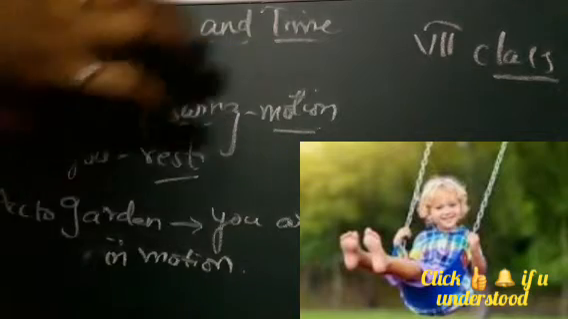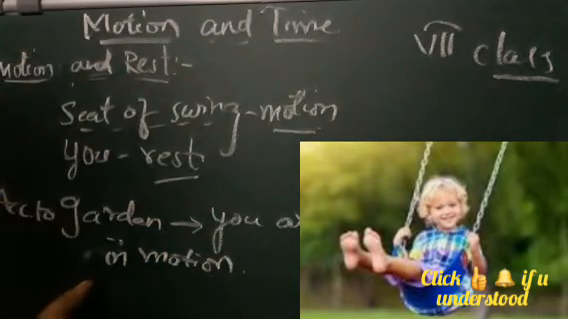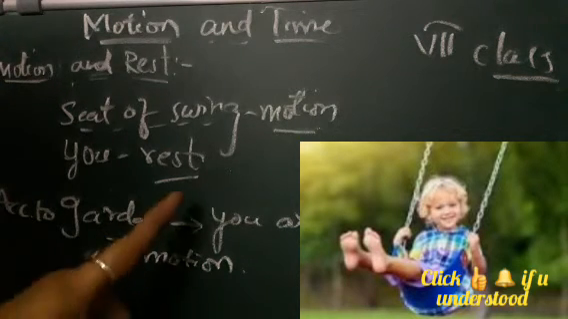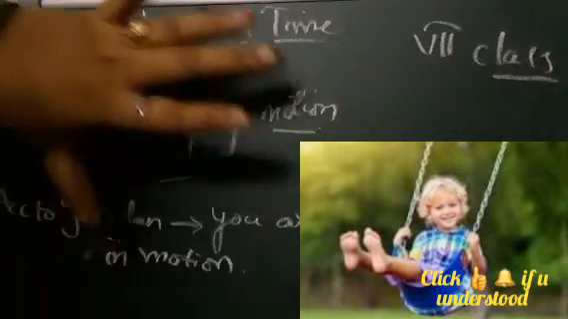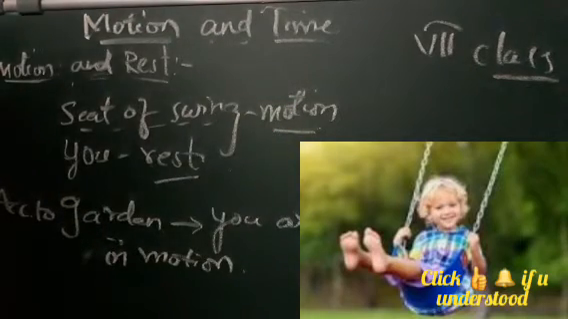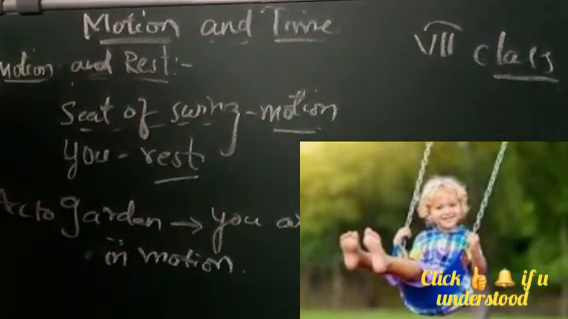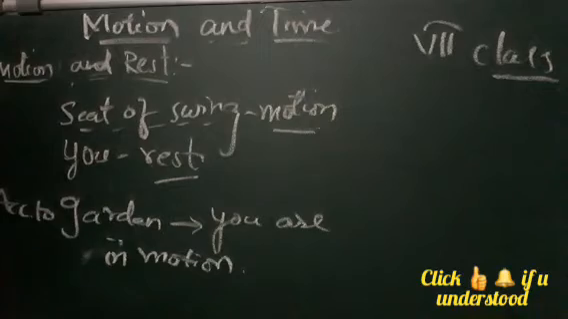But overall, if you are sitting in the garden, according to the garden, you are in motion. Okay, according to the garden, you are in motion. If someone is sitting there, if he or she watches you, they will say that you are swinging. But actually you are sitting. The swinging is because of the seat.